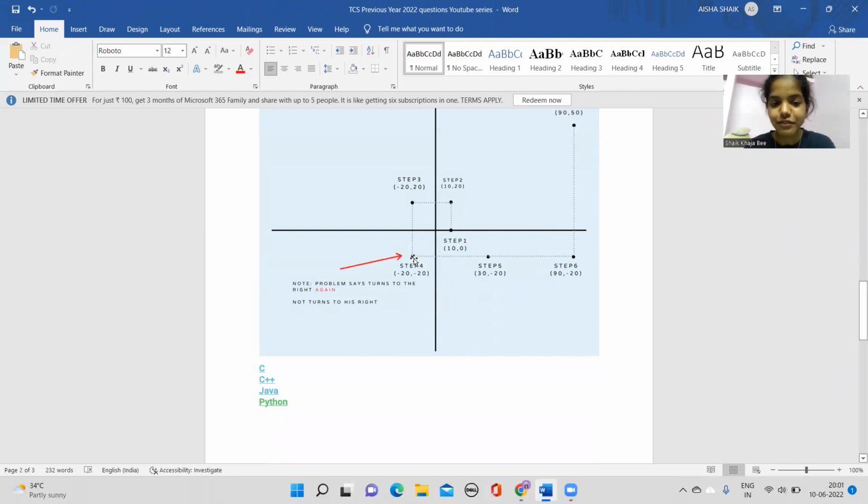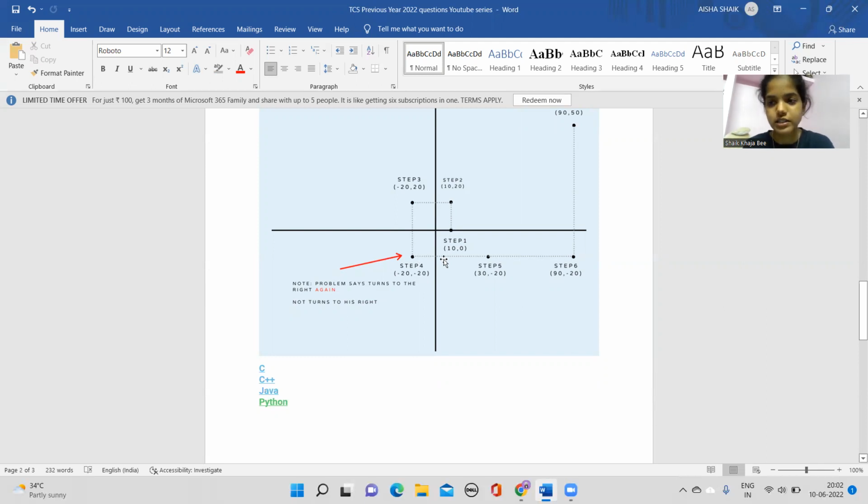So you go for this, you want 50 units. How can you obtain the 50 units? As it is horizontal, till here you have covered minus 20. The remaining you want is 30. Okay. So on the x-axis, 30 is covered. The y-axis is not changed. And then this whole cycle continues again and again, from where he started: from right, he took 10, then he went upwards, then he went left, and so on. This whole cycle runs again and again.